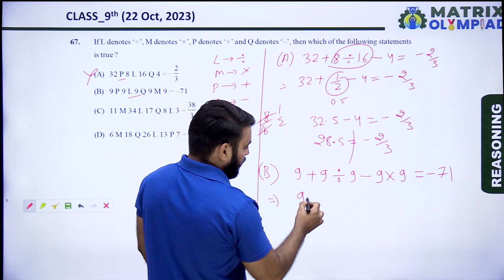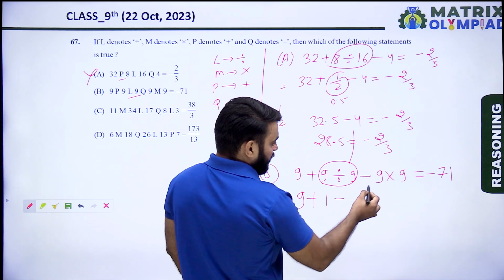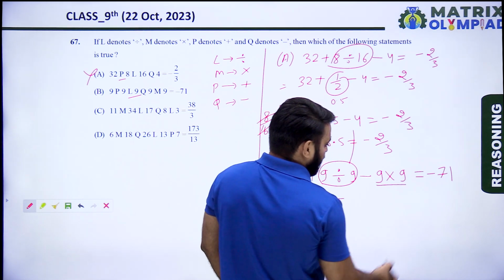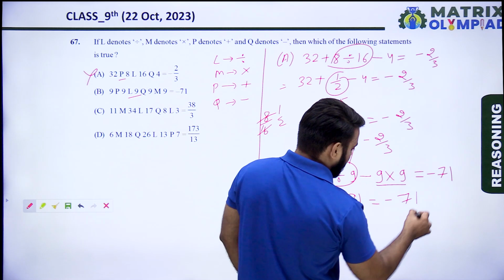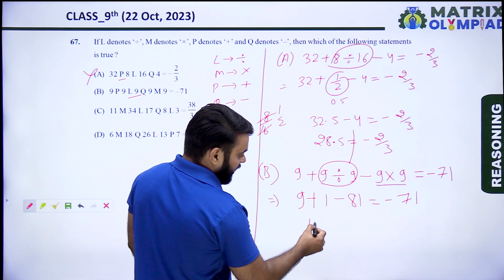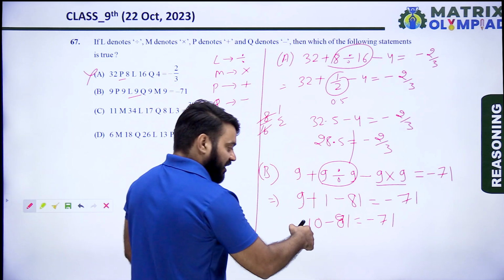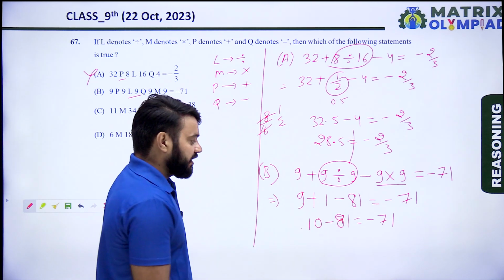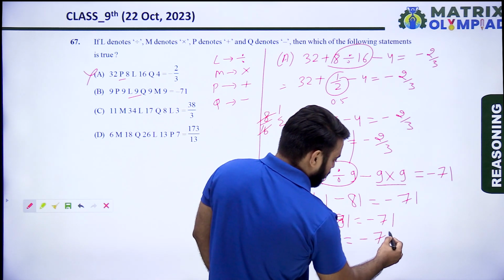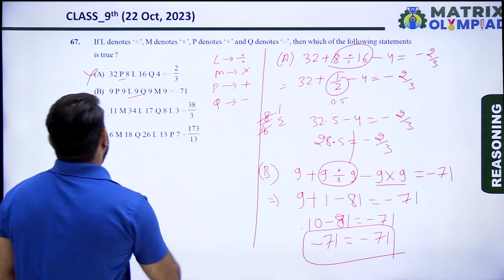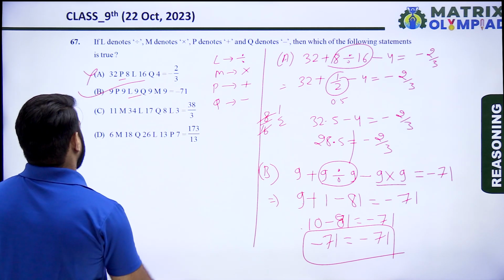So 9 plus 9 divided by 9 means 1, minus 9 multiplied by 9, which is 81. So 9 plus 1 means 10, minus 81 is minus 71, which equals minus 71. Yes, option B is the correct statement.